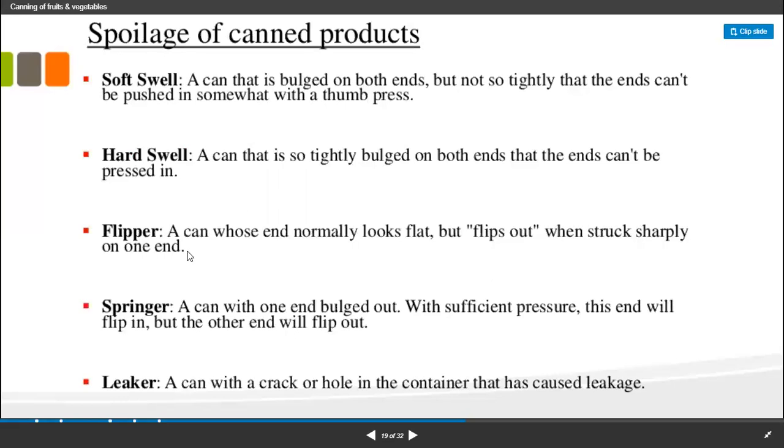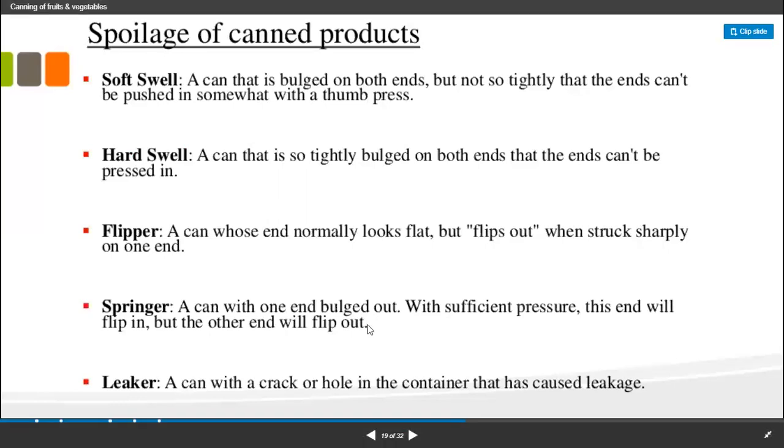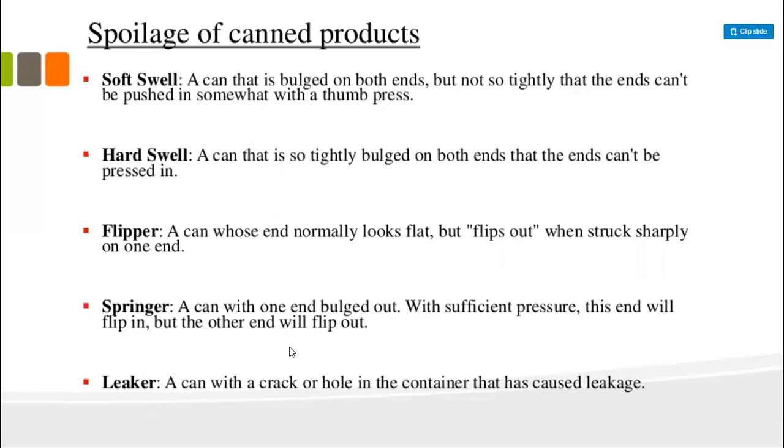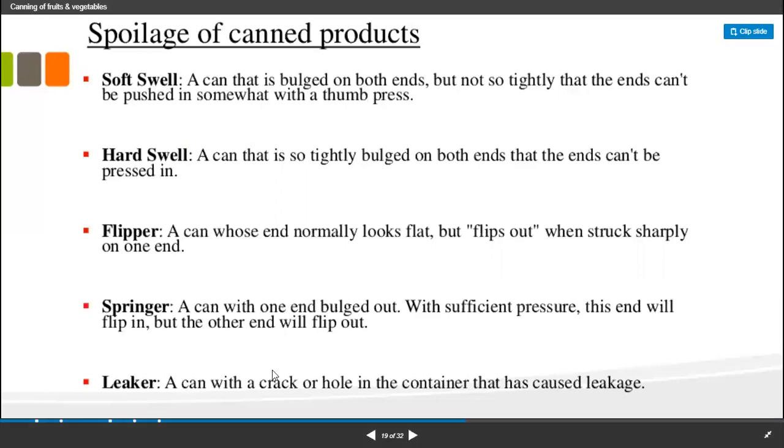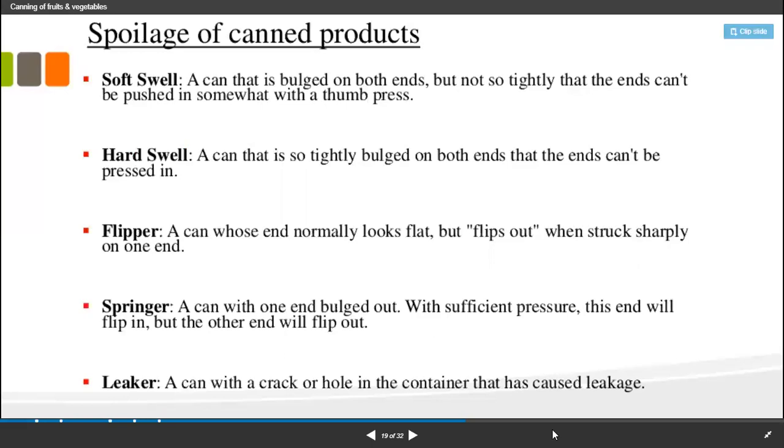Flipper: a can whose end normally looks flat but flips out. Springer: a can with one end bulged out; with sufficient pressure, this end will flip in. Leaker: a can with a crack or hole in the container that has caused leakage. These are the reasons for the spoilage of food in the can.